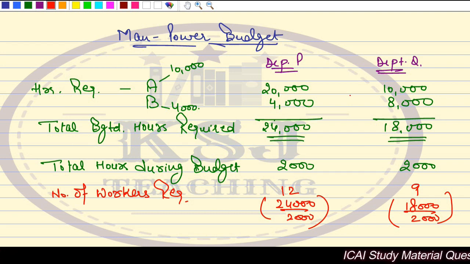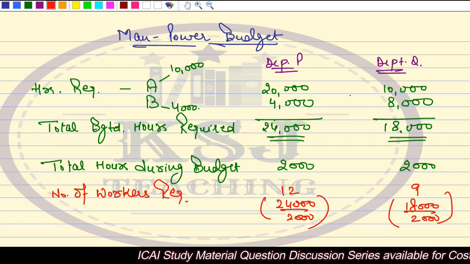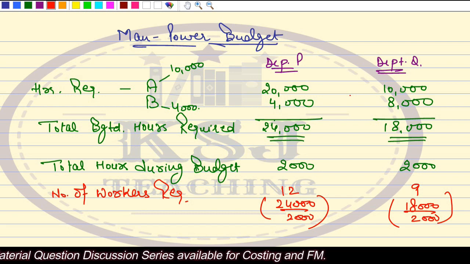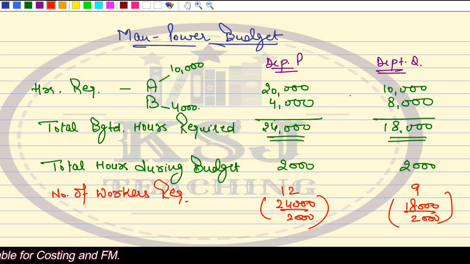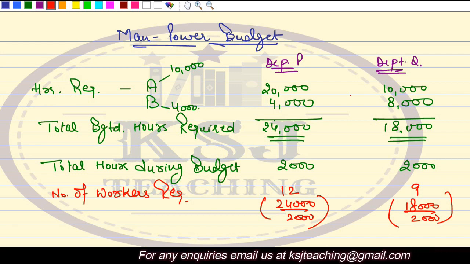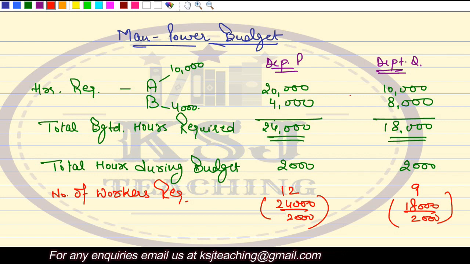Now, according to that, we calculate the number of workers we will require to cover 24,000 hours, because obviously we cannot stop the manufacturing. So we will require 12 workers. Each worker will work for 2,000 hours, and the combined total of 12 workers will be 24,000 hours, which is the requirement in department P, for both products A and B.